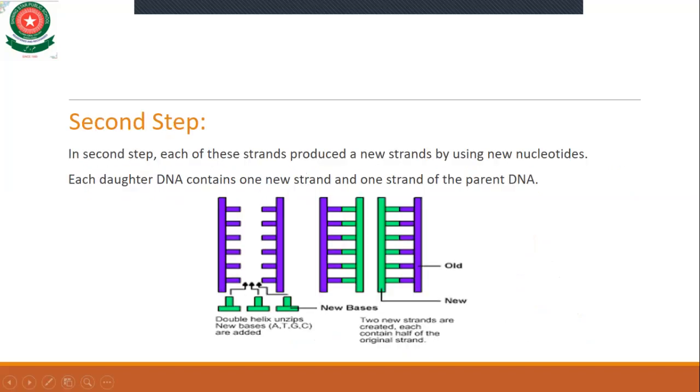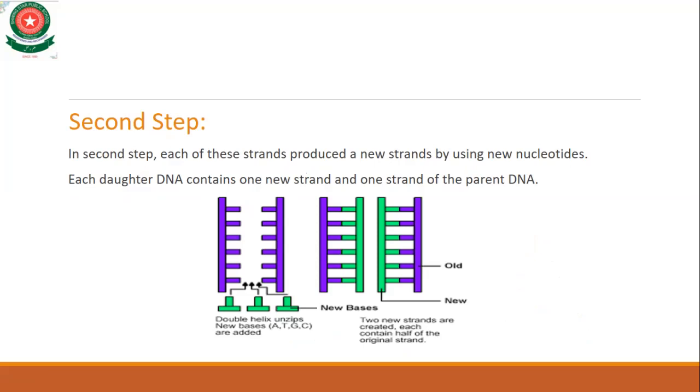In the second step, each of these strands produces a new strand by using nucleotides. Means each strand develops a copy of the other, and each daughter DNA makes one new strand and one strand from the parent. So in this way, copies of DNA are formed. This is the process of how DNA makes a copy of itself, means replicates itself.